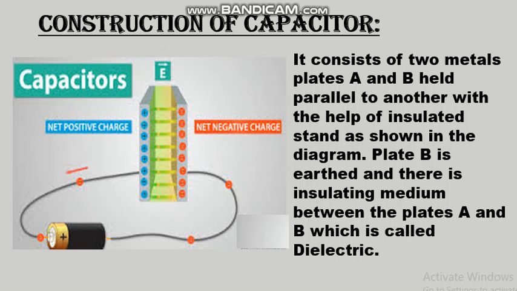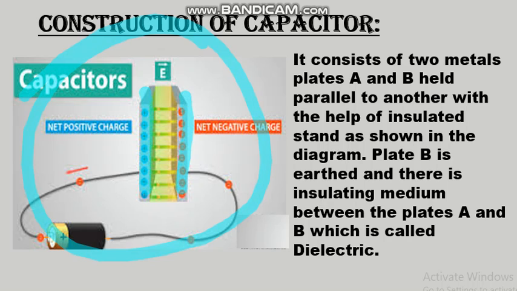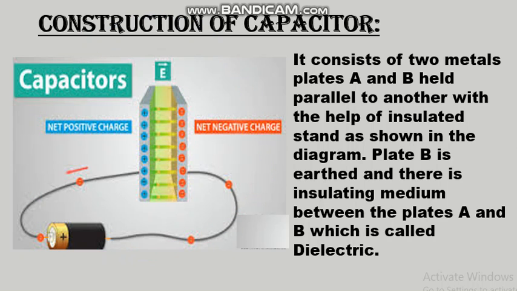Construction of capacitor. It consists of two plates, A and B. These are parallel to one another with the help of an insulated stand as shown in the diagram. Plate B is earthed and there is an insulating medium. Students, see this. It is an insulating medium which is known as dielectric. It is the space between the plates A and B, and it is known as dielectric.